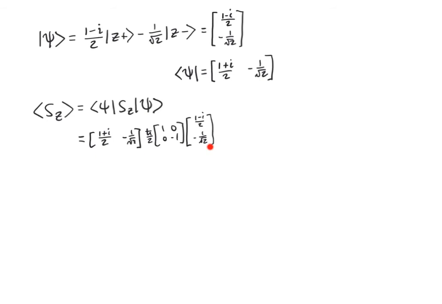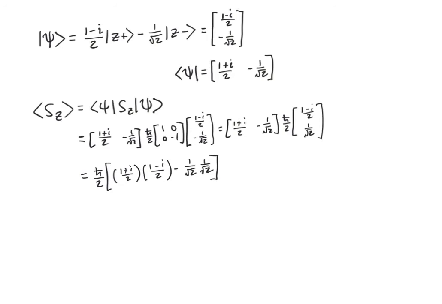In this particular case, there's no big advantage to doing it this way. In fact, it might even take me longer to do it this way than to just do it in terms of the probability amplitudes. But as we'll see, in other cases, this method is going to be a lot faster, certainly more straightforward. But if we multiply this out piece by piece, we slowly, eventually get to our answer.